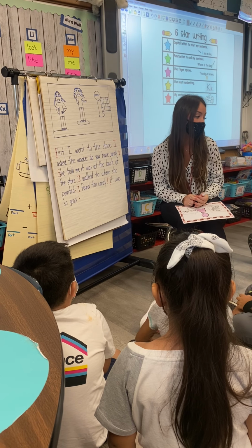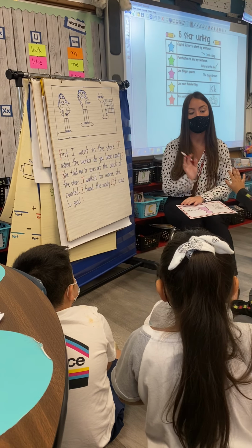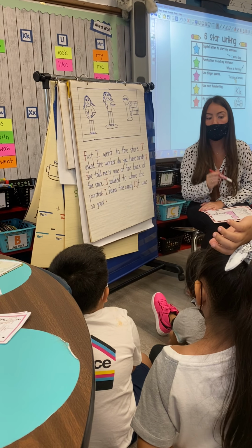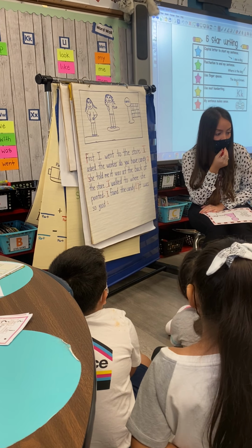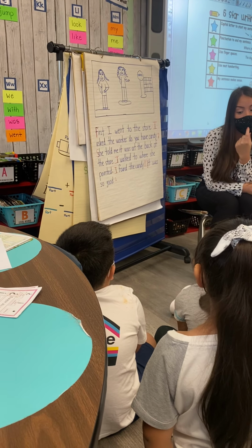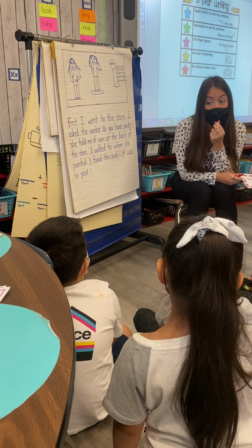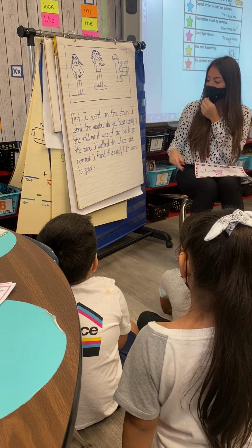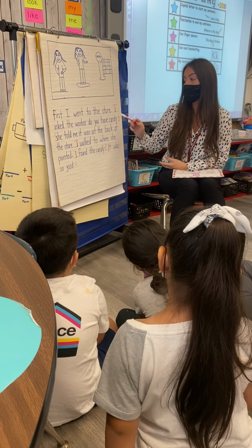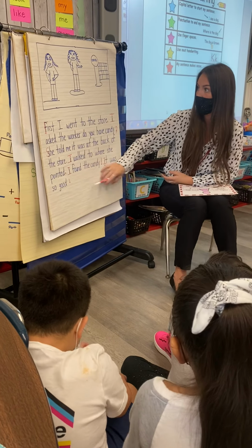Doesn't that sound a lot better than it was when my mom read the story? Because why? What did we add in here that made it sound better? Raise your hand. What are these marks called? Punctuation marks, right? So do you think that maybe we can go back to our stories that we've been writing and add punctuation marks to help our readers read our story better, right? Because if you don't have punctuation marks, maybe someone will read your story how my mom read my story. Because there's no breaks in between the sentences. All the words just keep going and going and going, right?